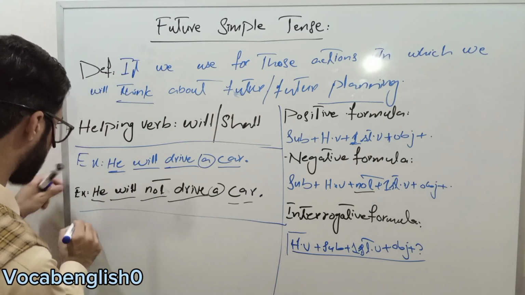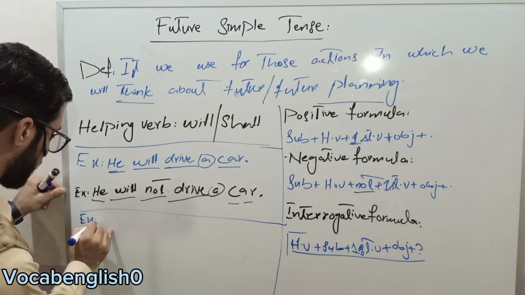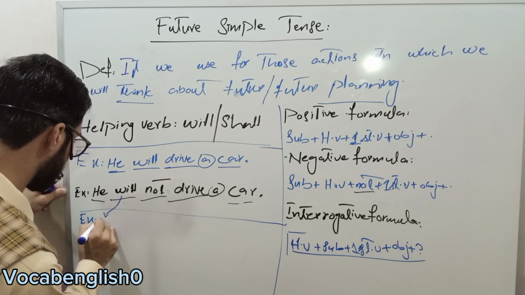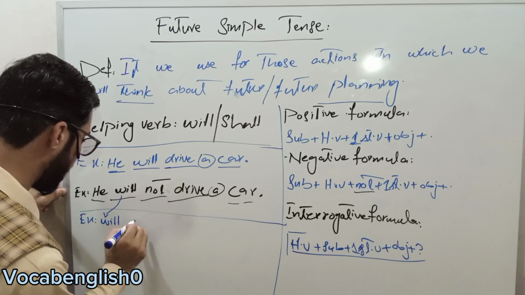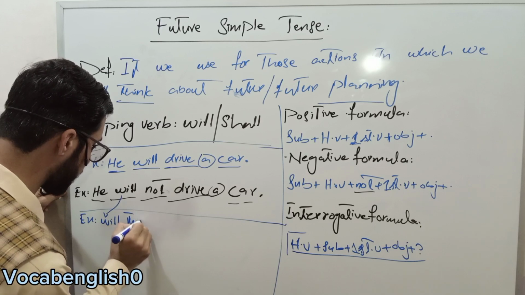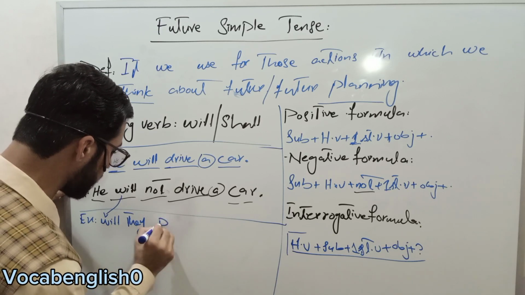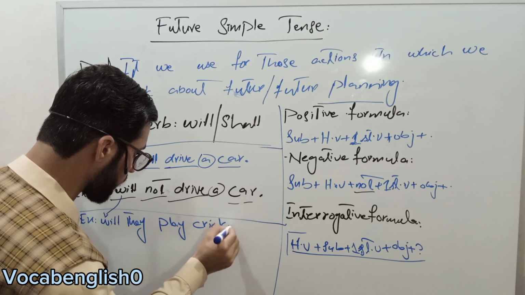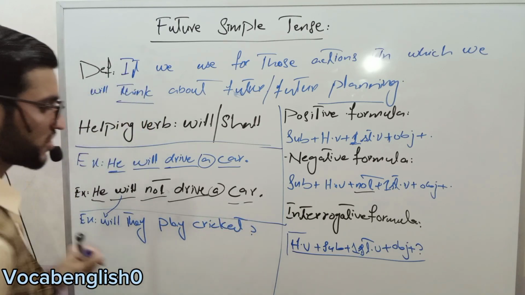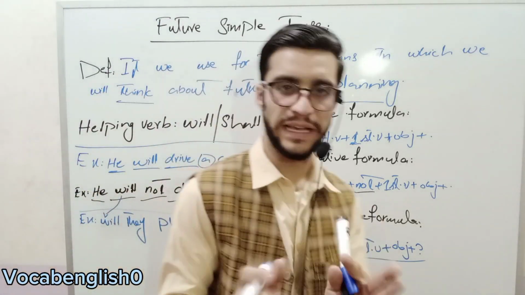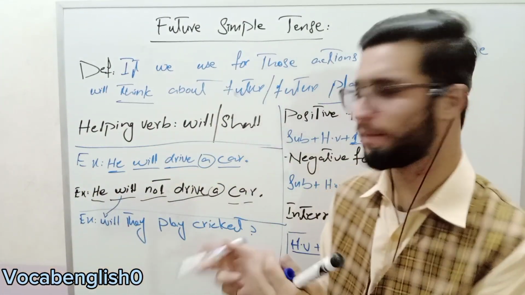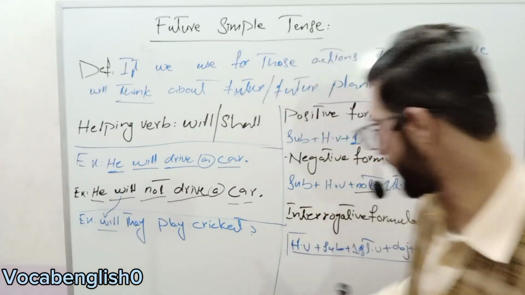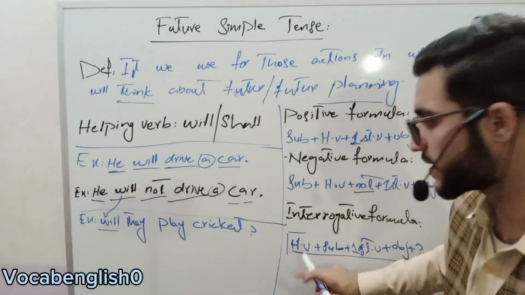Now the interrogative example is: will they play cricket? Question mark. क्या वो क्रिकेट खेलेंगे? Will is our helping verb. The same helping verb will come at the first.